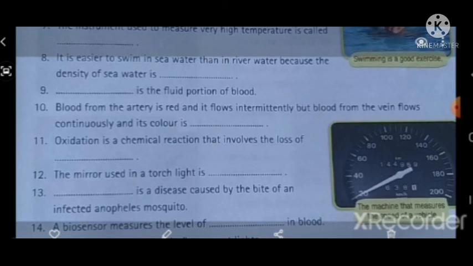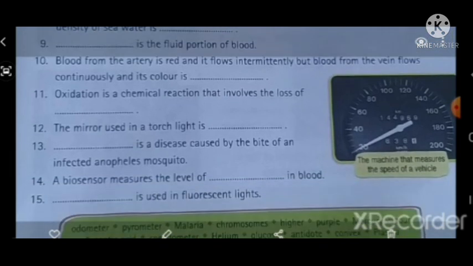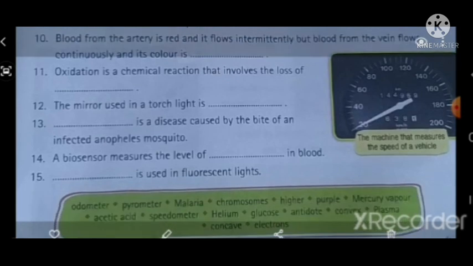what is the color? Purple. 11th one, oxidation is a chemical reaction that involves the loss of dash. Answer, electrons. 12th one, the mirror used in a torchlight is dash, concave.